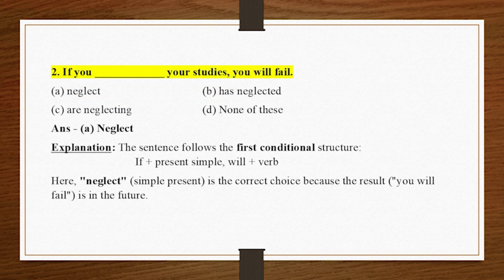2. If you underscore your studies, you will fail. A. Neglect. B. Has neglected. C. Are neglecting. D. None of these. Answer. A. Neglect. Explanation. The sentence follows the first conditional structure, if plus present simple, will plus verb. Here, neglect, simple present, is the correct choice because the result, you will fail, is in the future.